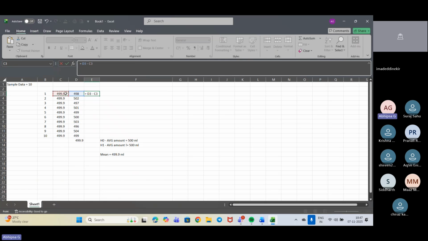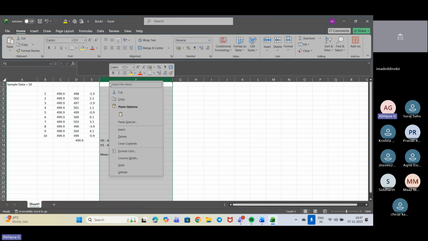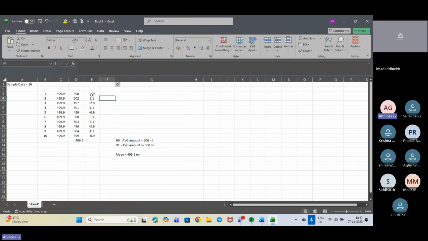It will be this minus this, right? So it has given me 1.9. I'll drag it down, and it has given me all of the values: minus 1.9, 2.1, 2.9. So these are all my differences. Now I need to square them. How will I do it?